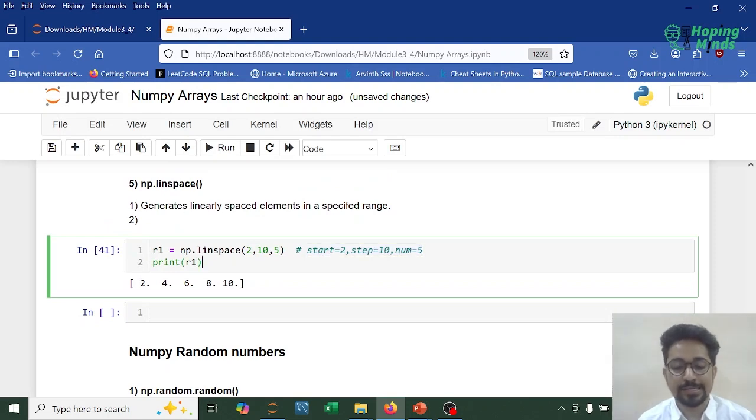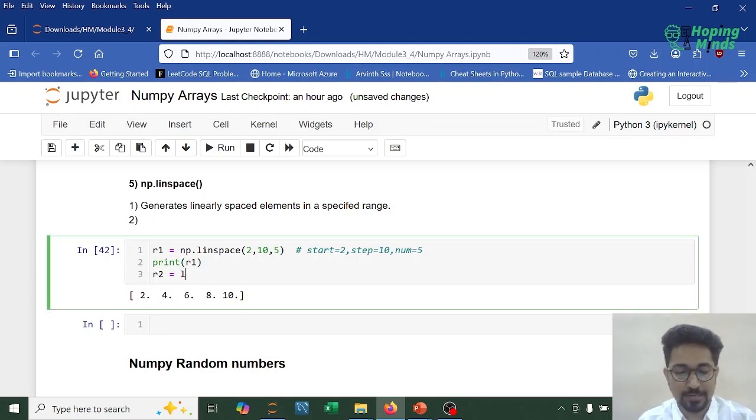2 and 10. Linearly spaced indicating the difference between any two consecutive numbers would be constant. Difference between 2 and 4 is 2, difference between 4 and 6 is 2, between 6 and 8 is 2, and between 8 and 10 is again 2. All right, next I'll give you another example, np.linspace.